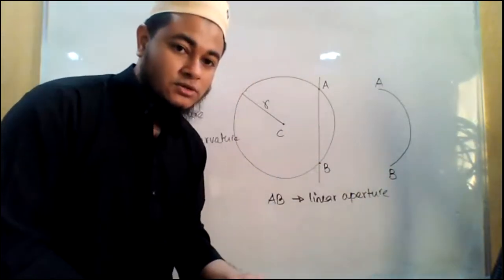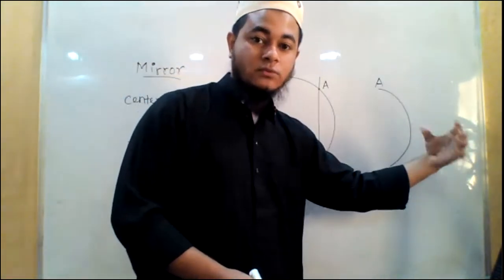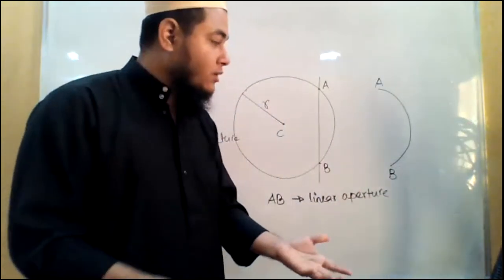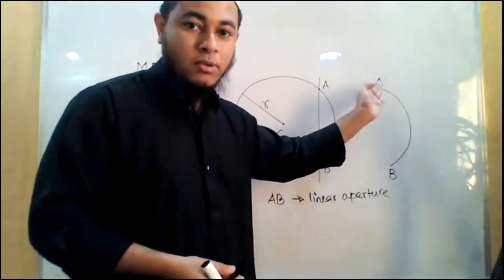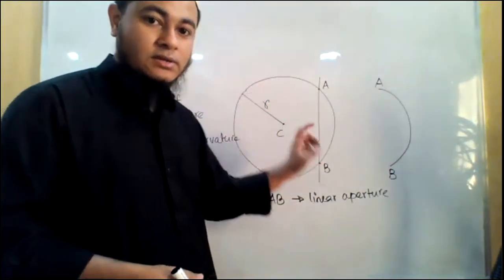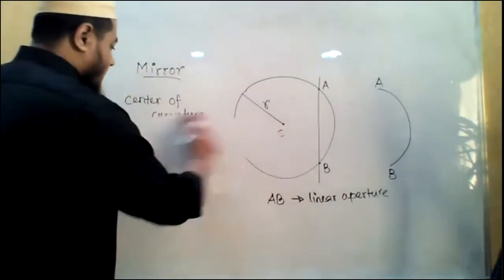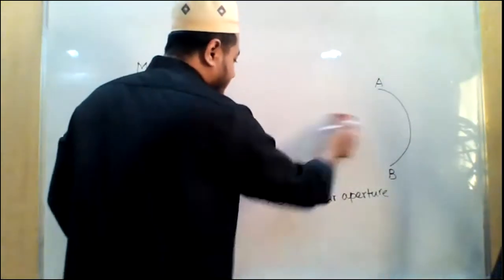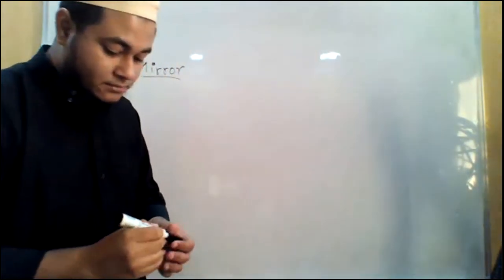Now which side I will use as mirror, that depends on me. If I do silvering on the concave surface, the convex surface will become a mirror, so that will become a convex mirror, or else I can do the opposite. It's up to me, okay? So whatever the mirror it is, the part which becomes mirror of a sphere is known as linear aperture, okay? Linear aperture. I will explain all this with a video, inshallah. So let me show that video now itself. I'm sharing my screen with you, and through that video you'll be able to understand whatever I'm discussing.